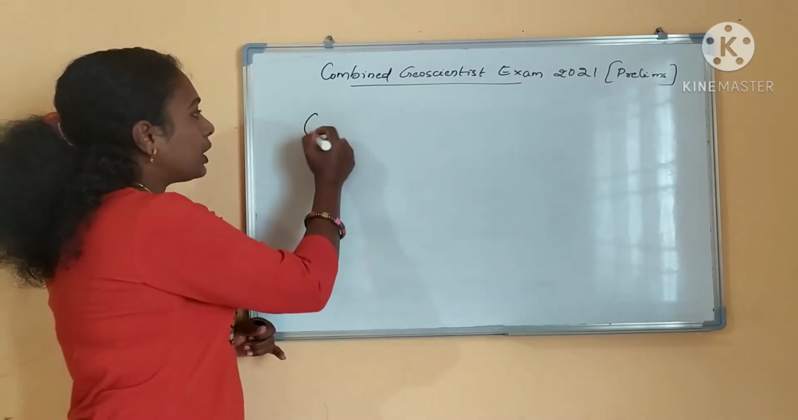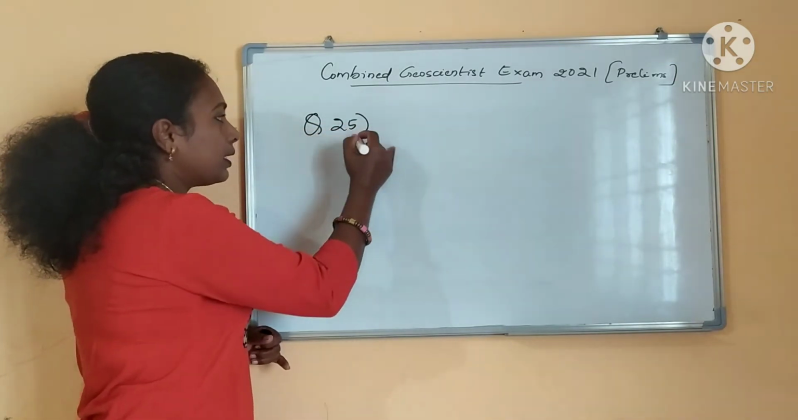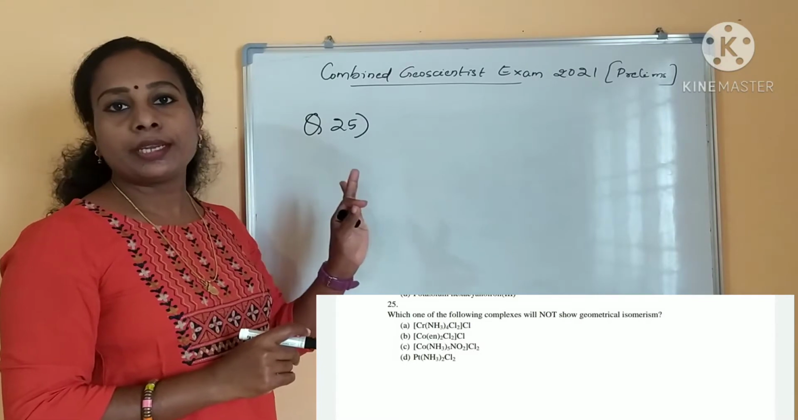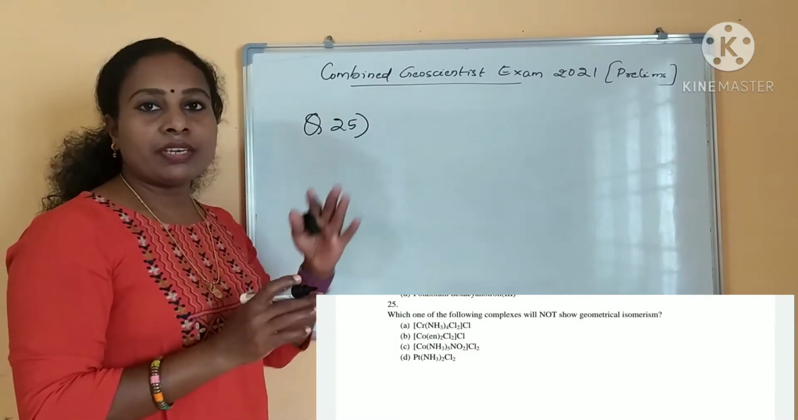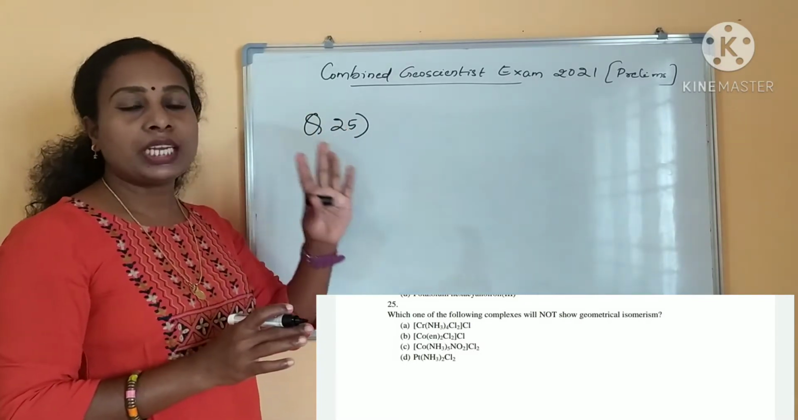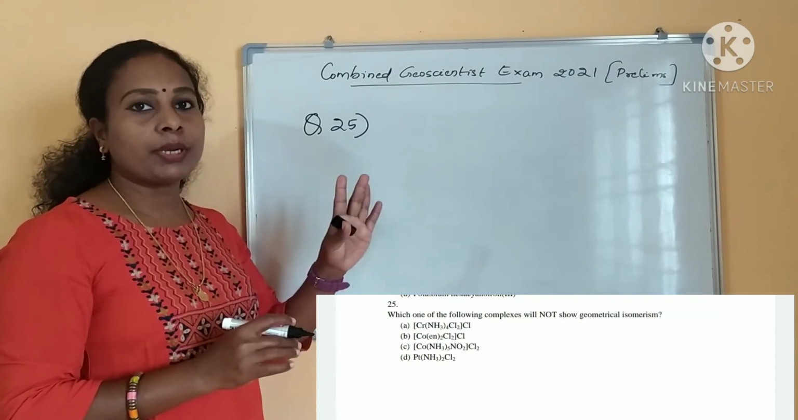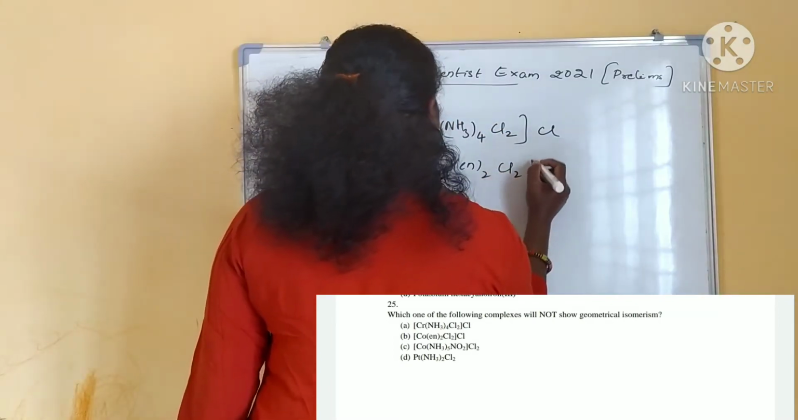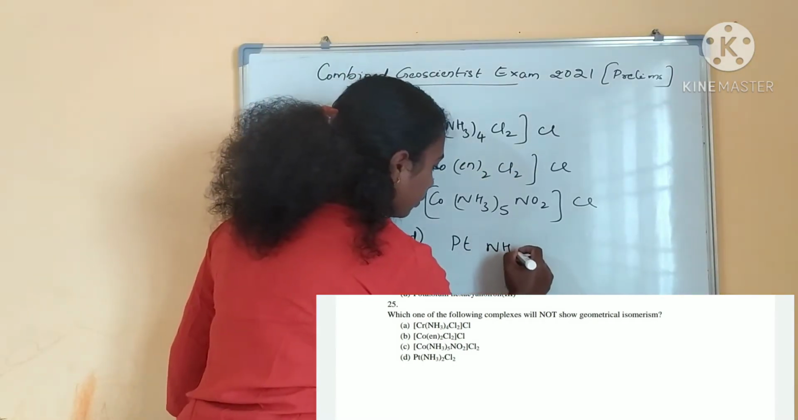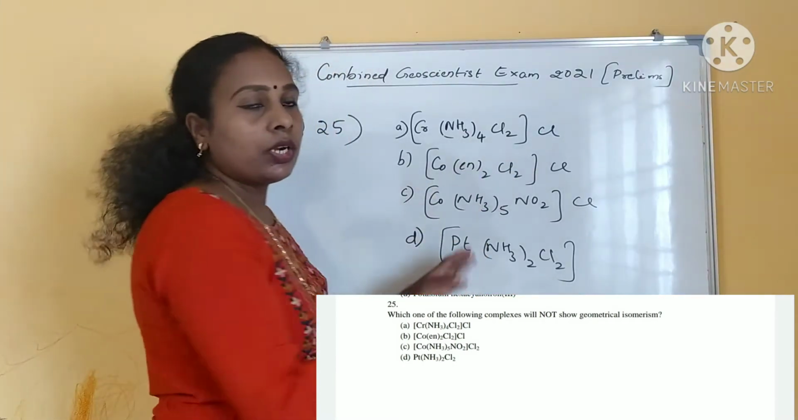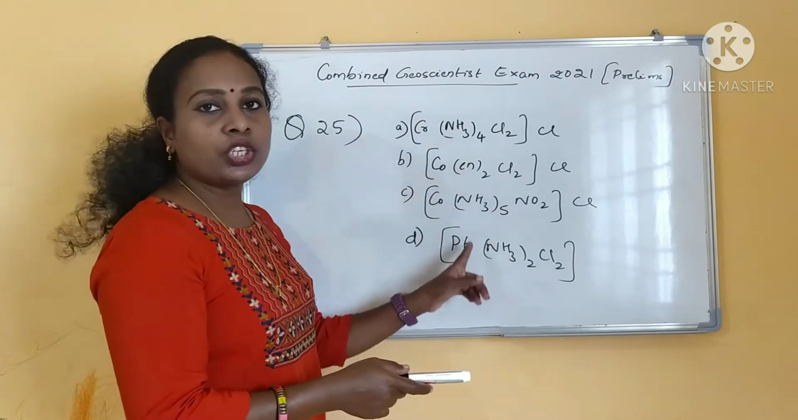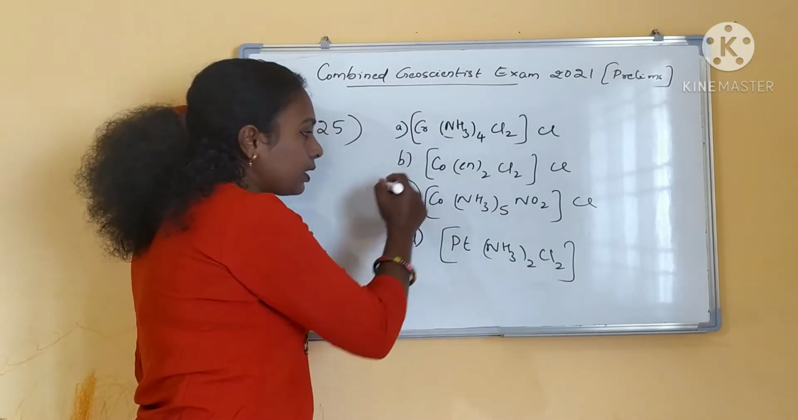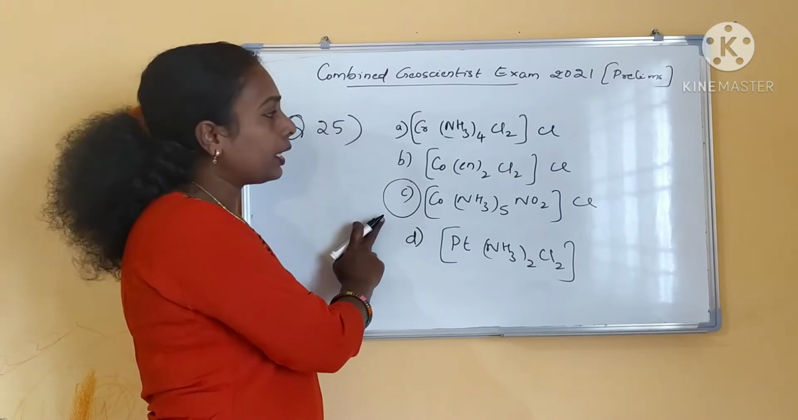So what is question number 25 asking? Which one of the following isomers will not show geometrical isomerism, and they have given 4 complexes. Out of these, 3 are octahedral and 1 is a square planar complex. So these all are the complexes they have given. Your answer is this complex, which will not show geometrical isomerism.